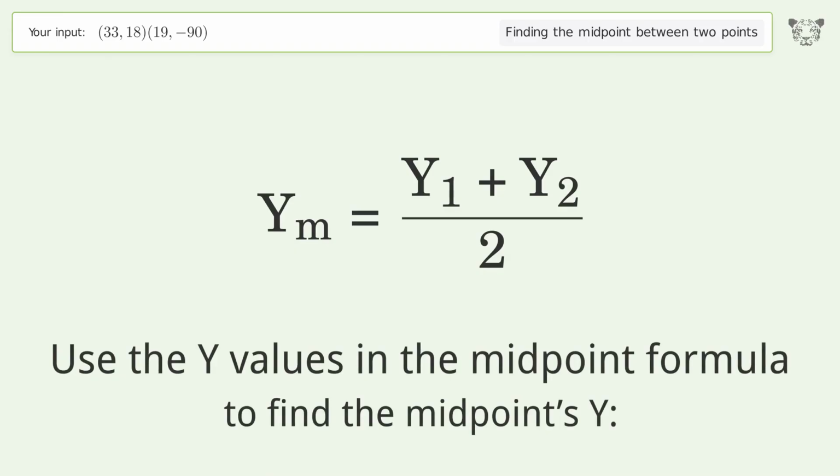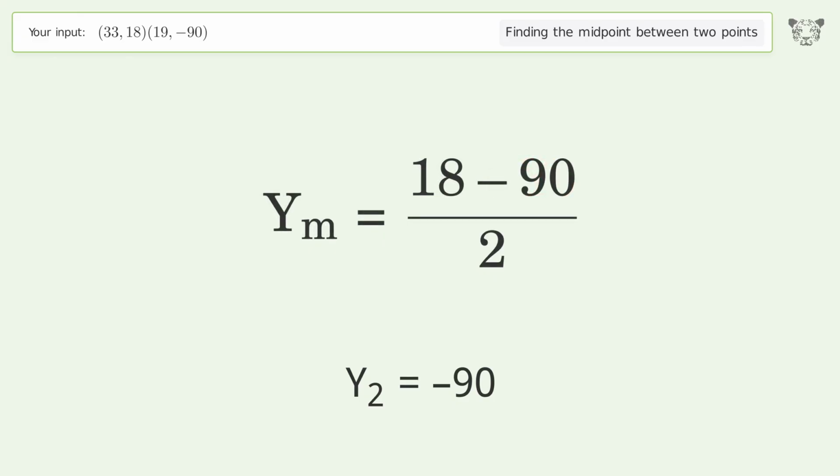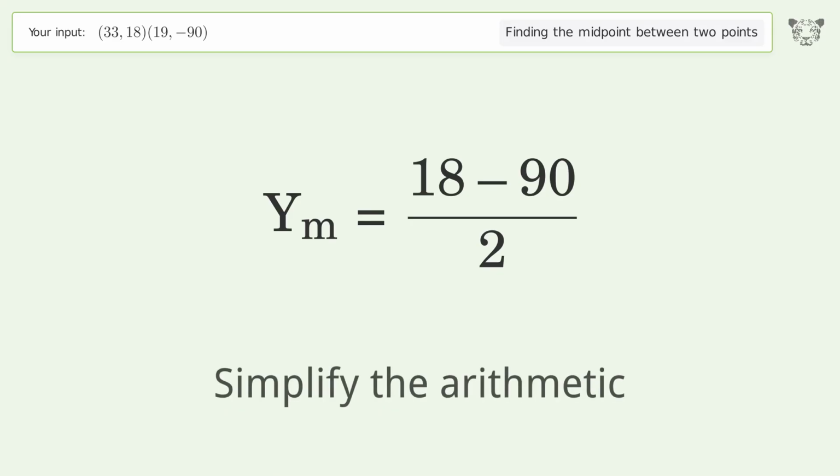Use the y values in the midpoint formula to find the midpoint's y. y1 equals 18. y2 equals negative 90. Simplify the arithmetic.